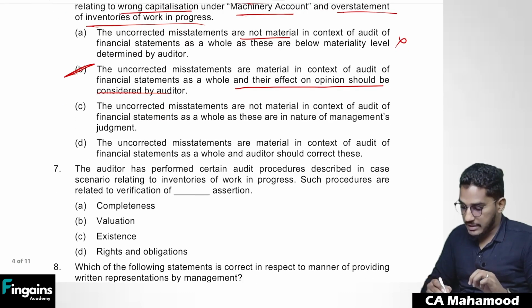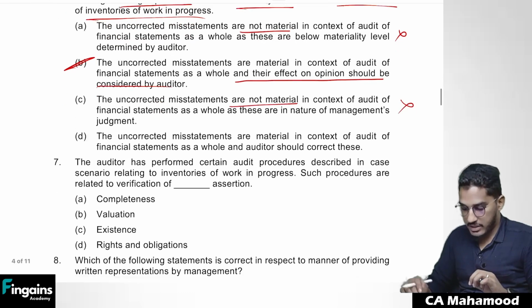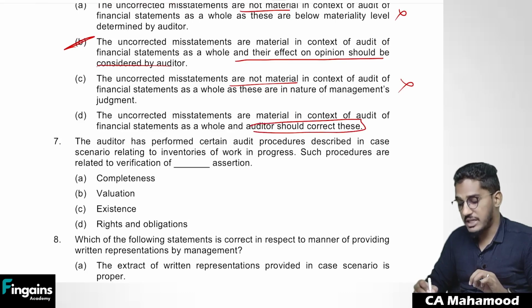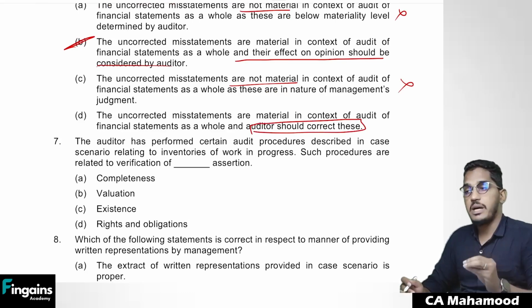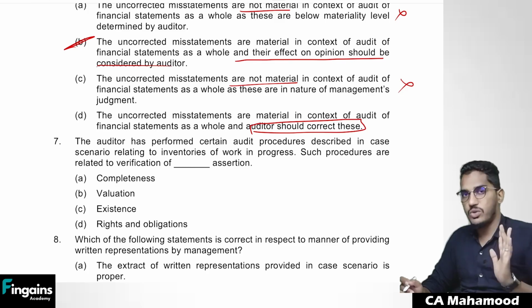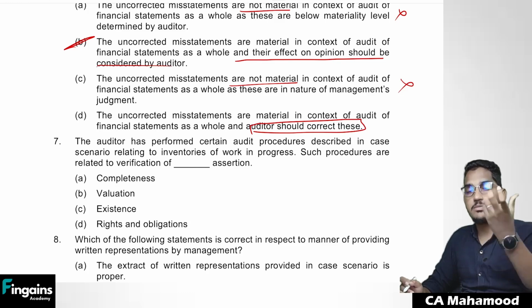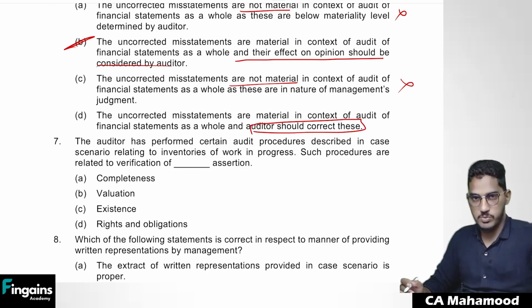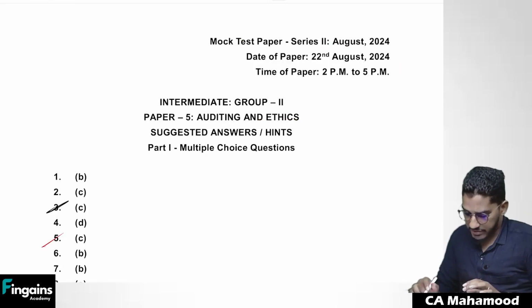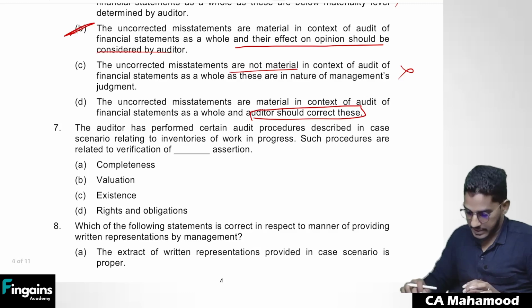Third option, the uncorrected misstatements are not material. No, they are material. The uncorrected misstatements are material in the context of audit of financial statements as a whole, and the auditor should correct this. No, he has no responsibility to correct it. If the management did not correct the misstatements, it is your responsibility to modify. You don't have any responsibility to go and correct those misstatements in the books of accounts. That is management's responsibility. So the correct option will be option B. Let us cross verify with the key. Option is B. Next one.